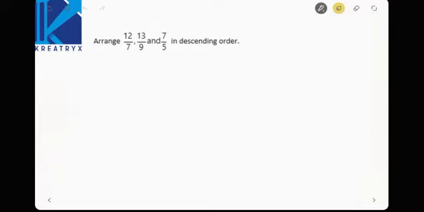Now arrange 12 by 7, 13 by 9 and 7 by 5 in descending order. Then how will you arrange these fractions? First find out the LCM of 7, 9, 5. This is nothing but 3 square, right? All are separate values. So 7 into 9 into 5 will be 315. 315 is the one, right? Okay.